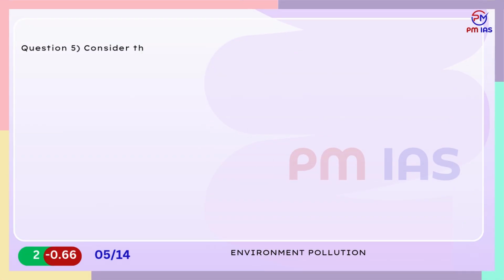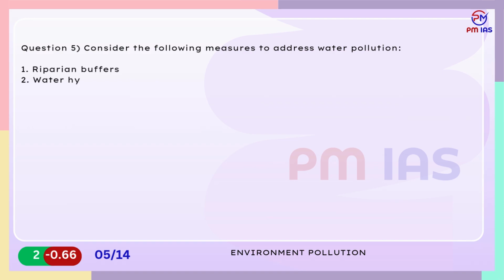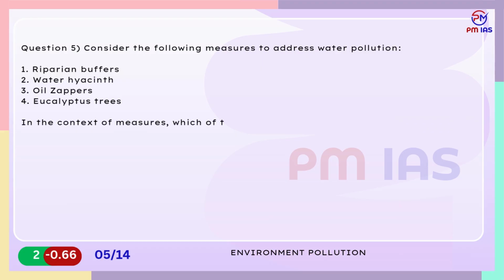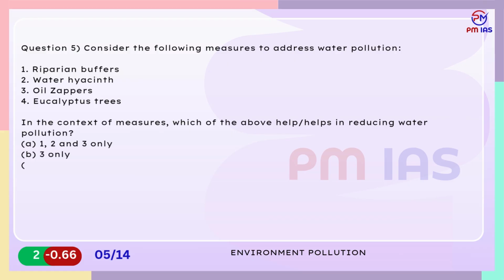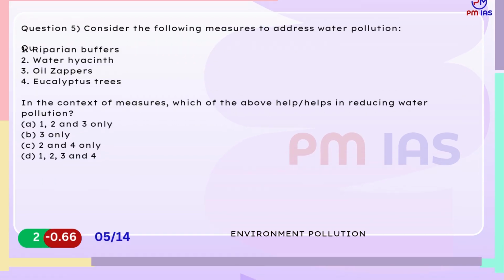Question 5. Consider the following measures to address water pollution. 1. Riparian buffers. 2. Water hyacinth. 3. Oil zappers. 4. Eucalyptus trees. In the context of measures, which of the above helps in reducing water pollution? A. 1, 2 and 3 only. B. 3 only. C. 2 and 4 only. D. 1, 2, 3 and 4.